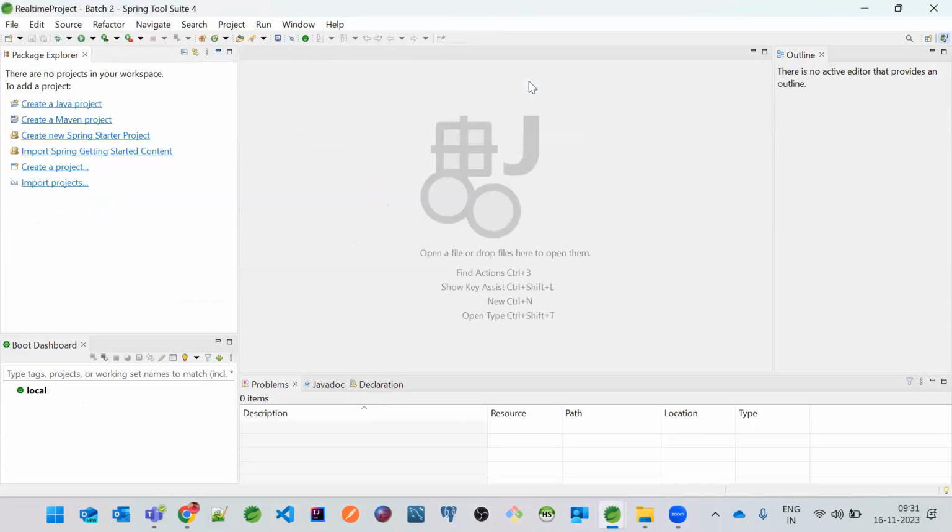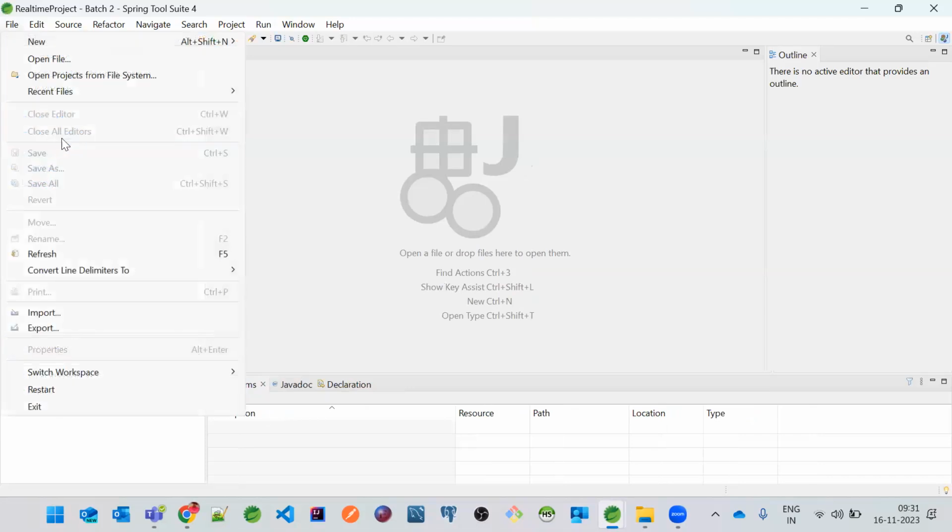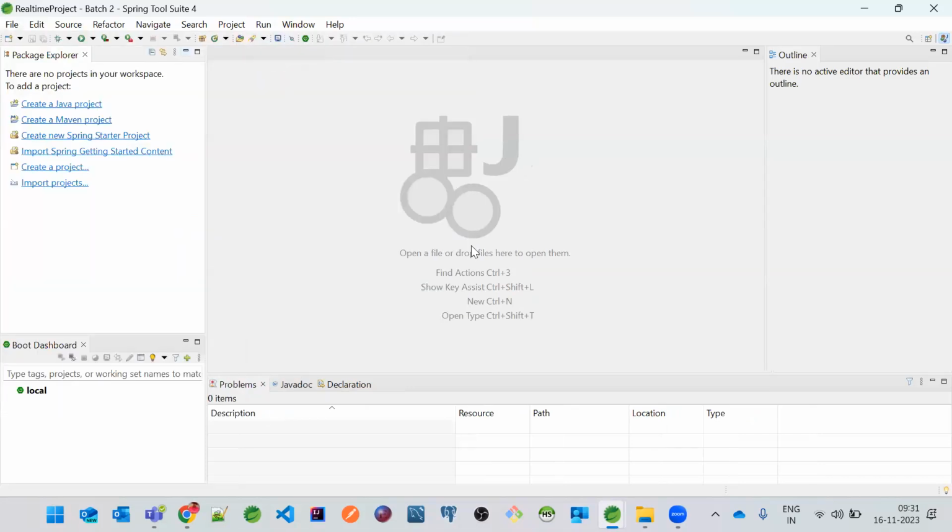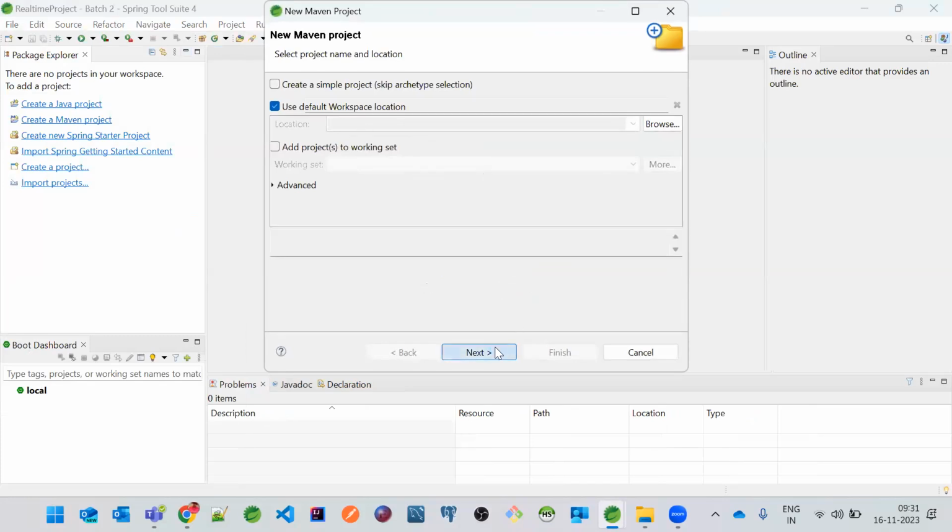Anyone knows about Maven scopes? Mostly no, I know that. Okay. So let's create a simple Maven project. So here I just wanted to go next.